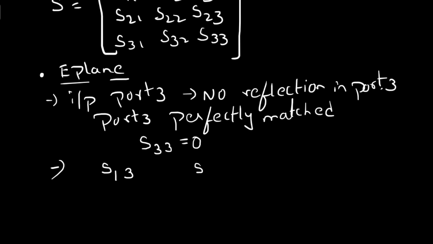Similarly, input is applied to port 3 and output is obtained from port 2. According to the definition, the power magnitude is the same but with a phase difference of 180 degrees. This negative sign indicates the 180 degrees phase shift. So with this E-plane geometry, we get S33 equals 0 and S13 equals minus S23.